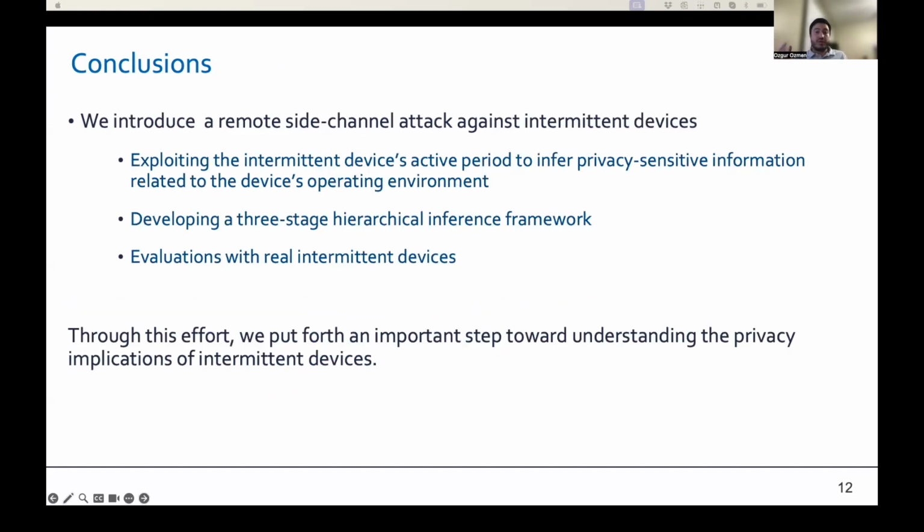So to conclude, we present a novel remote side-channel attack against intermittent devices. Our attack exploits the intermittent device's active period to infer its energy availability conditions. To this aim, we design a hierarchical framework that profiles the intermittent device's active period to discover if an intermittent device is present in an environment, recognize its energy harvester, and then infer its energy availability conditions. And our evaluations with real intermittent devices show that we can infer privacy-sensitive information with high accuracy.